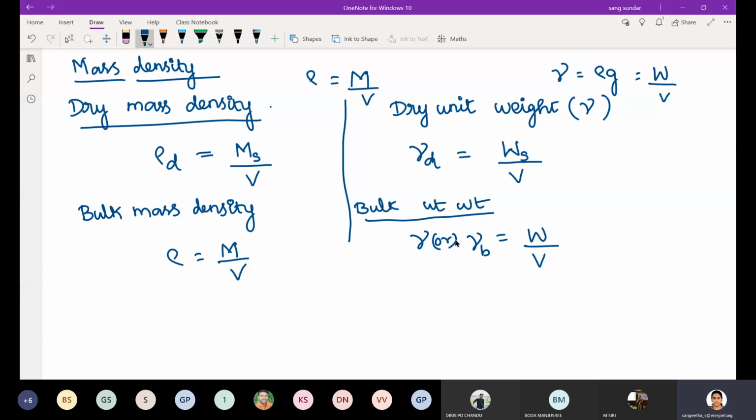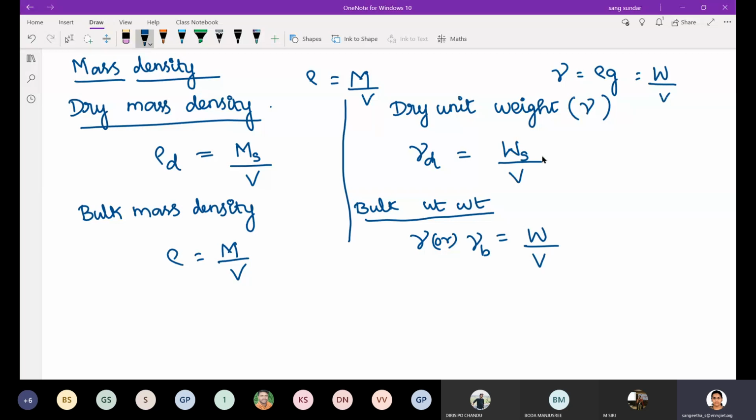Bulk unit weight means you directly take the soil in its natural state, weigh it in your weighing balance, and divide it by its volume. Then you get bulk unit weight. How will you get dry unit weight? Bring the soil from the field, keep it in an oven and totally remove its water content.